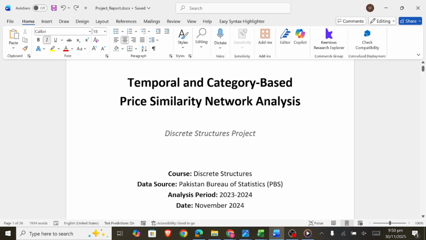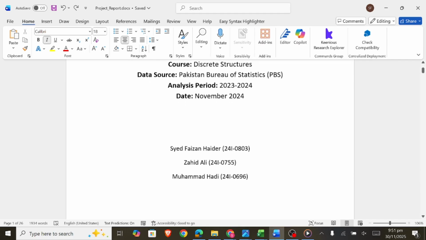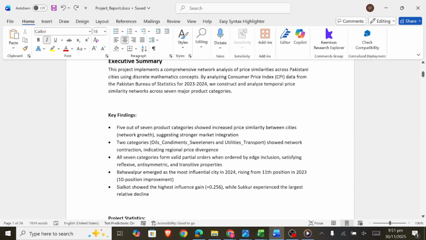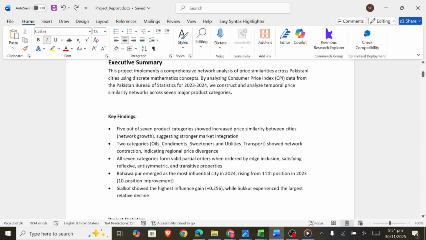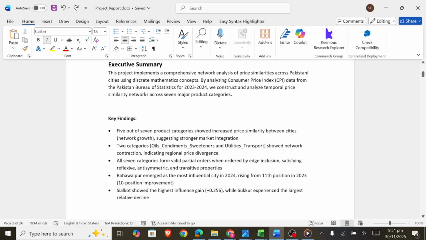to present our discrete structures project, temporal and category based price similarity network analysis using the Pakistan Bureau of Statistics CPI data from 2023 to 2024. Our project analyzes how the Pakistani cities are economically connected based on the price patterns.